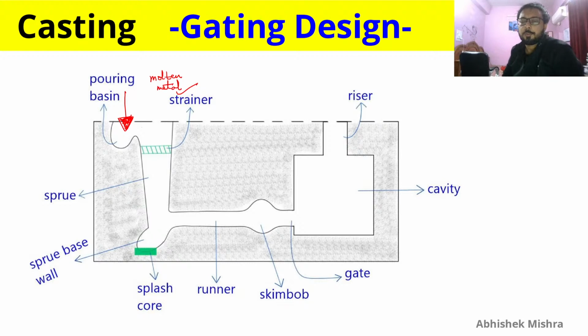And riser is there for providing compensation of liquid and solidification shrinkage, not solid shrinkage. So the first two types of shrinkage which occur when your molten metal is solidifying are liquid shrinkage and solidification or phase transformation shrinkage, and that will be compensated by the riser. Also the riser will make the gases escape which are forming during the casting process. And the gate here is the final section after which your molten metal will get into the cavity.